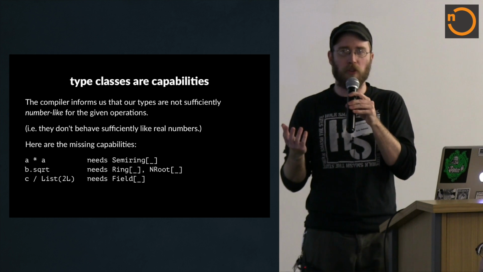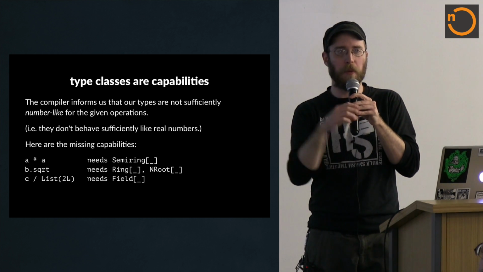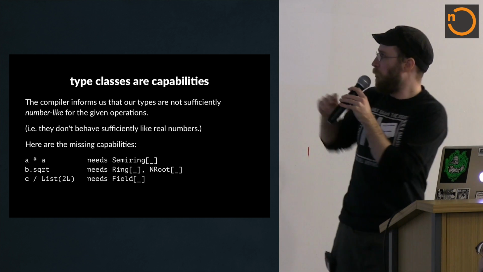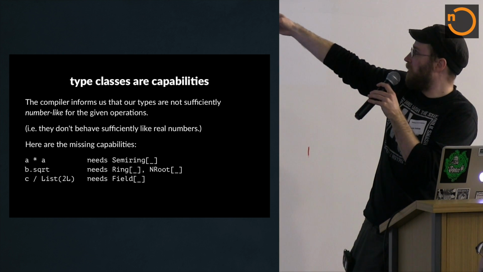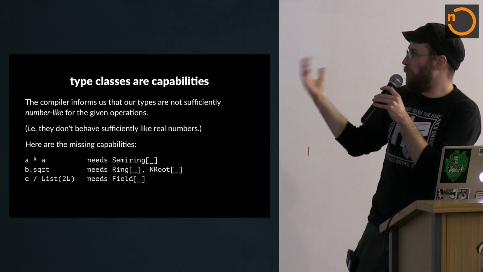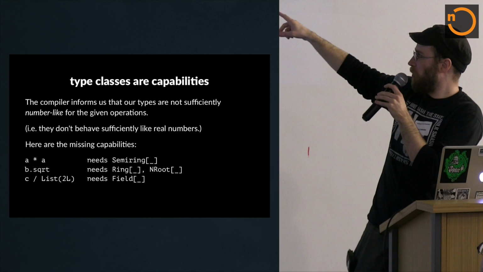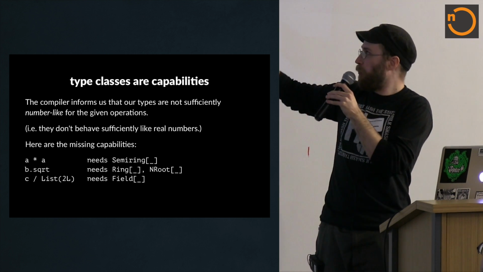I think that's how you should think about them in general: if we have a generic type, we want it to be able to do some stuff, and the type class provides those capabilities. So in this case, if we want to multiply intervals, the capability we need is a semi-ring. We need the properties that a semi-ring has. If we want to take the square root, we need it to have both a ring and an n-root instance. And if we want to do division, we need a field instance.